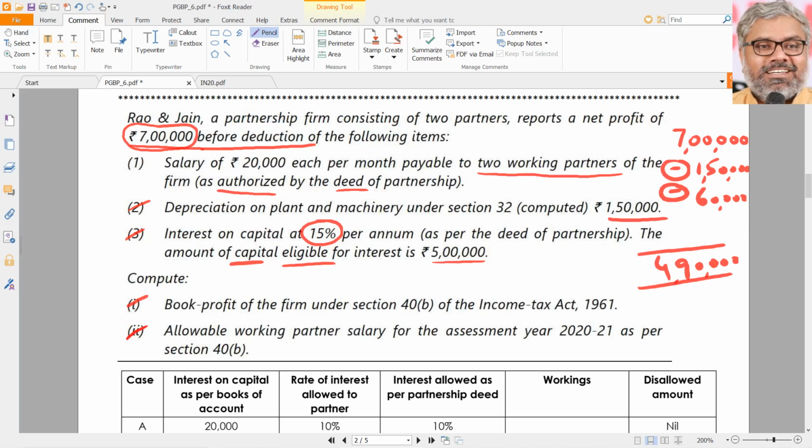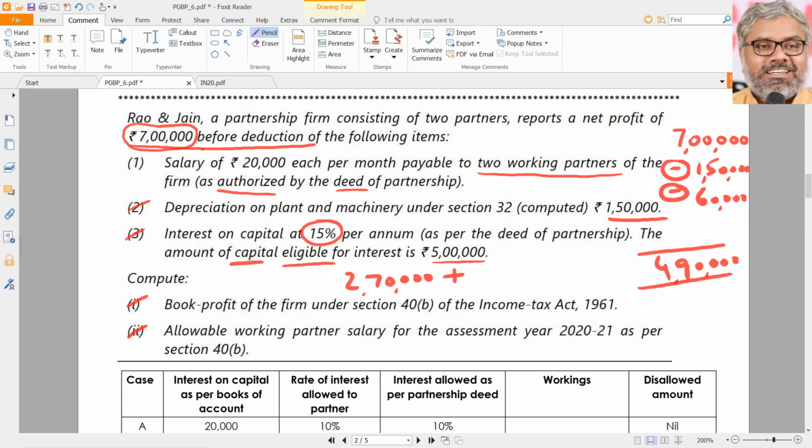Then the second question is asking for the allowable working partner salary for the assessment year 2021 as per 40B. That can be calculated directly. 4,90,000. In that, the first 3 lakhs, how much will be eligible? 90%. That means 2,70,000 or 1,50,000, whichever is higher. Naturally, 2,70,000 will be higher.